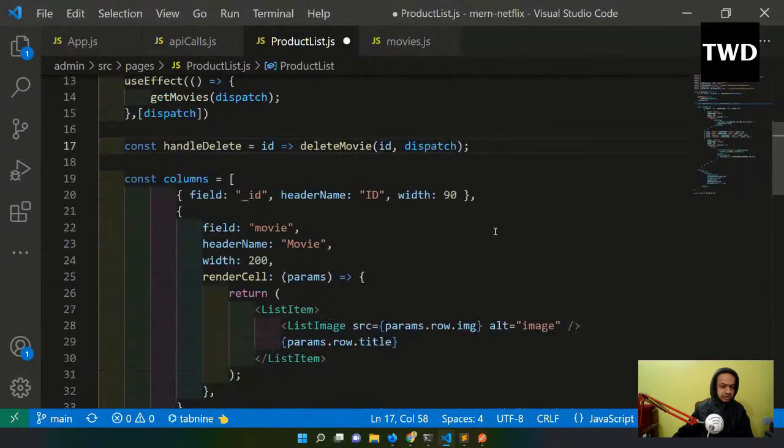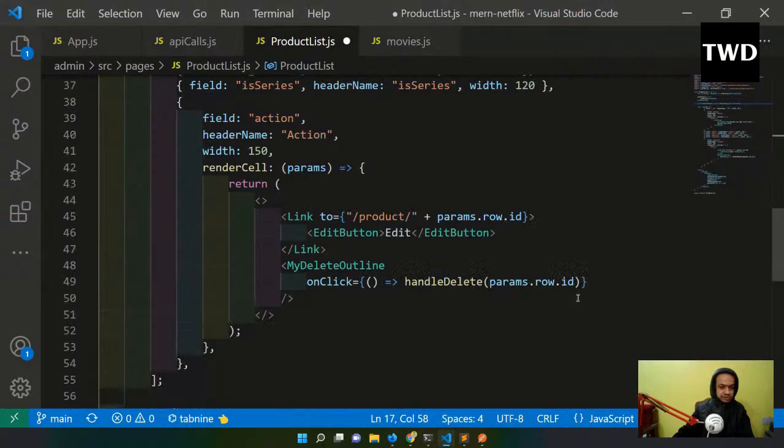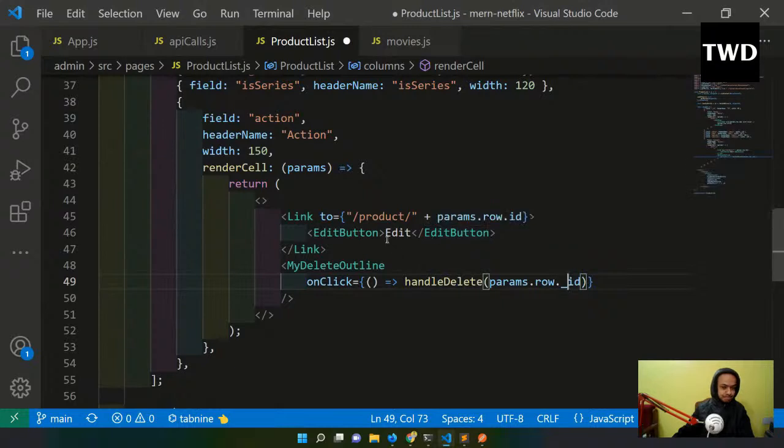Now I'll go here to the link. This is the action thing, and this is where the delete happens. So here the first thing is that it is underscore id. I have to do underscore id, and I have to pass some parameters to delete this movie. So it is not like this anymore. I'll delete it.